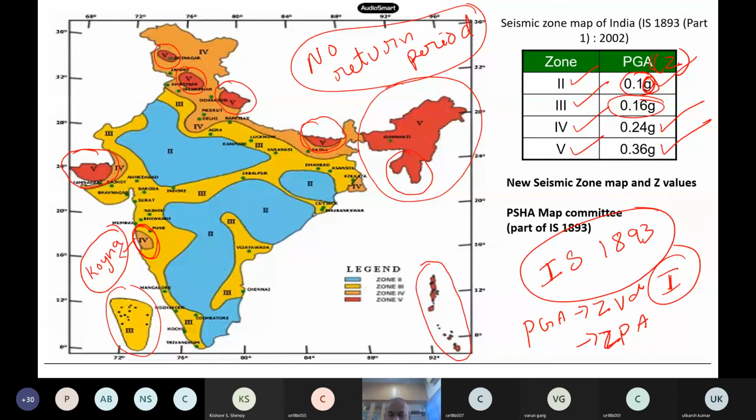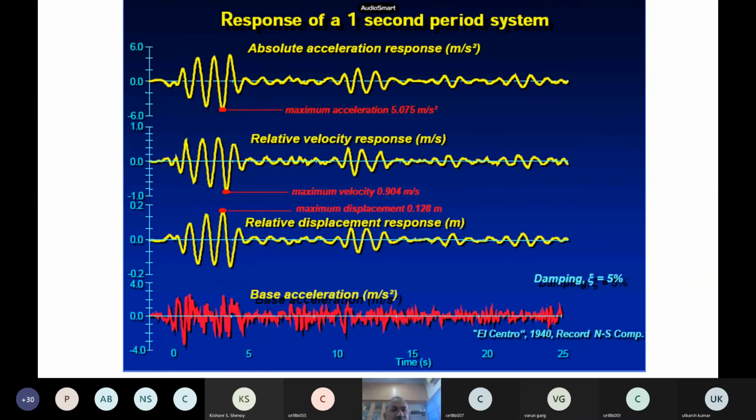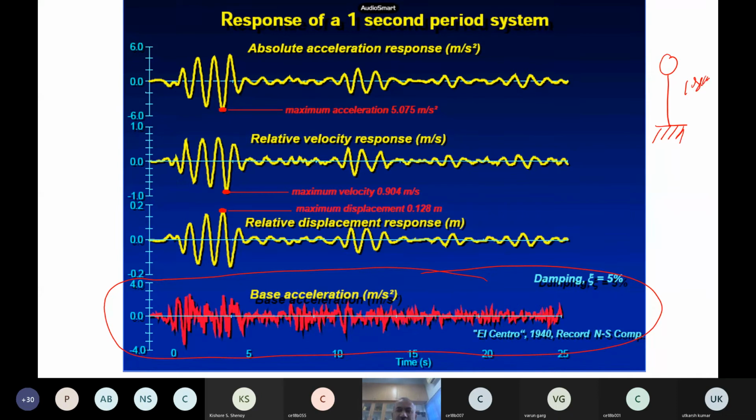So this is the official map. Now, these are our equations of motion for a single degree of freedom system. We will not go into the details. This is our earthquake acceleration. If I do a time history analysis and subject a 1 second period system to it, I have a single degree of freedom system with a time period of 1 second, which corresponds to a multi-story building.